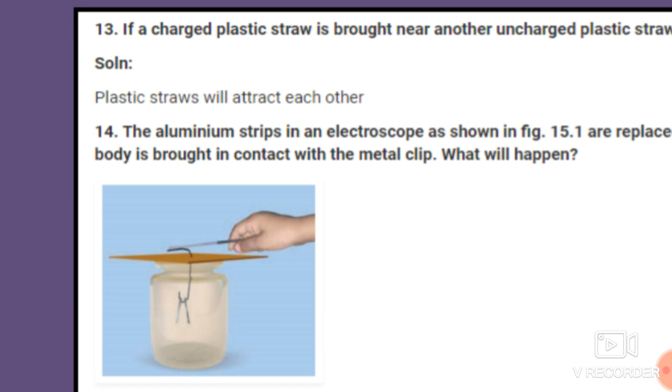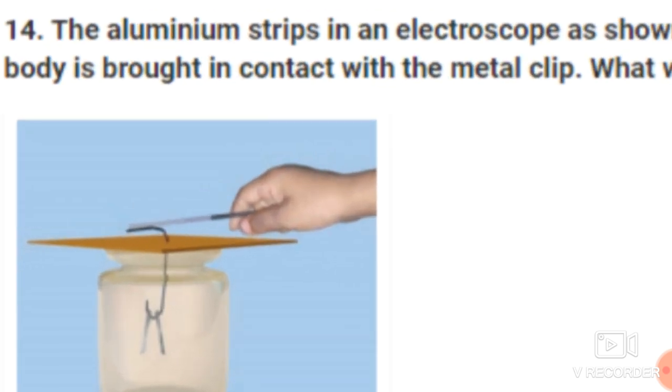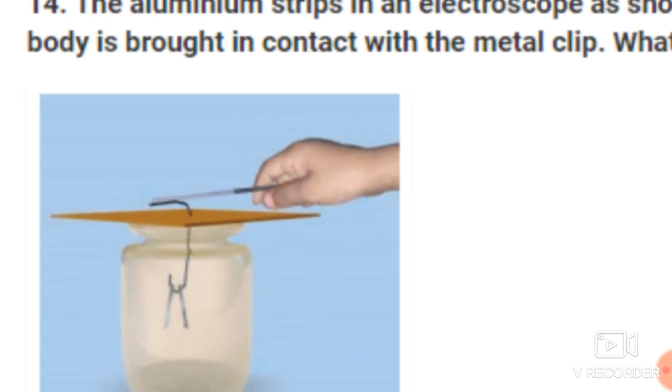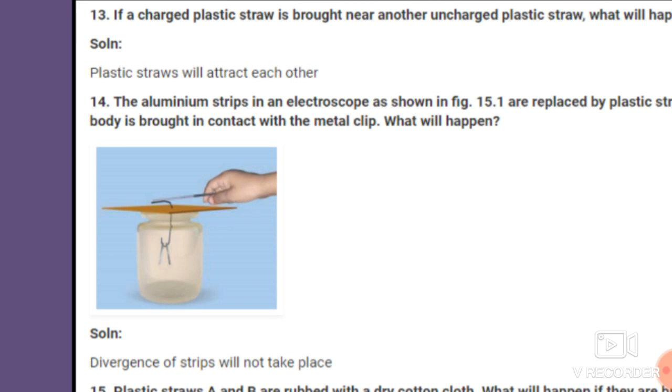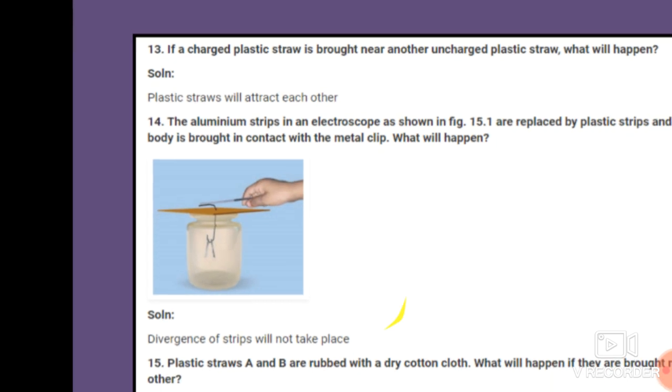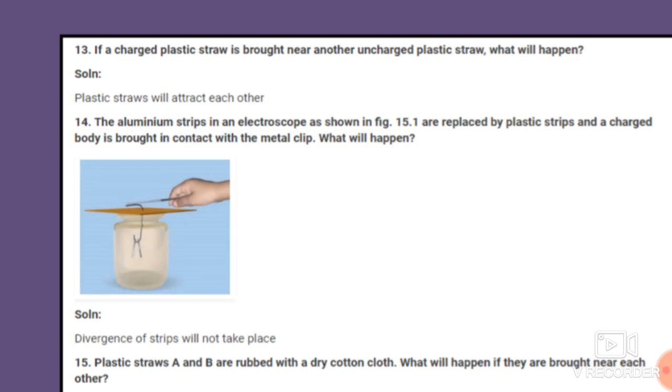What will happen? Instead of aluminum strips, we use plastic strips, and we take a charged body in contact with this metal clip. So what will happen, students?